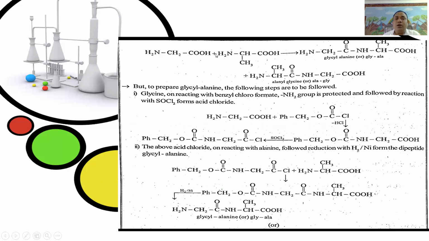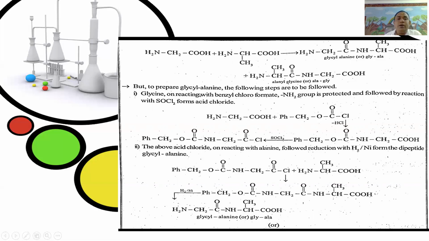With removal of water, it forms glycylalanine, NH2CH2 C double bond O NHCH3COOH, which has one peptide bond, plus NH2 CH3 C double bond O NHCH2 COOH, called alanylglycine, ala-gly.